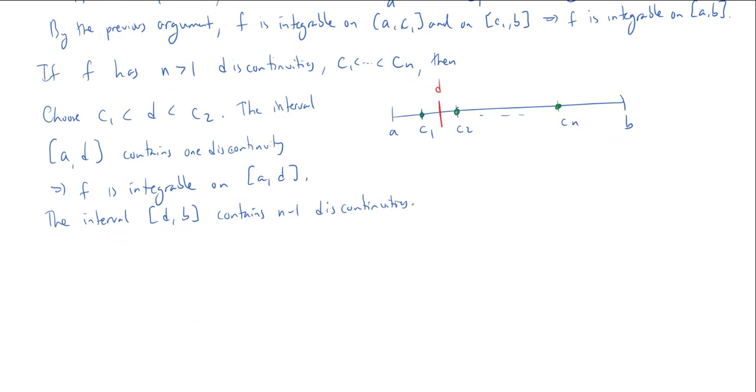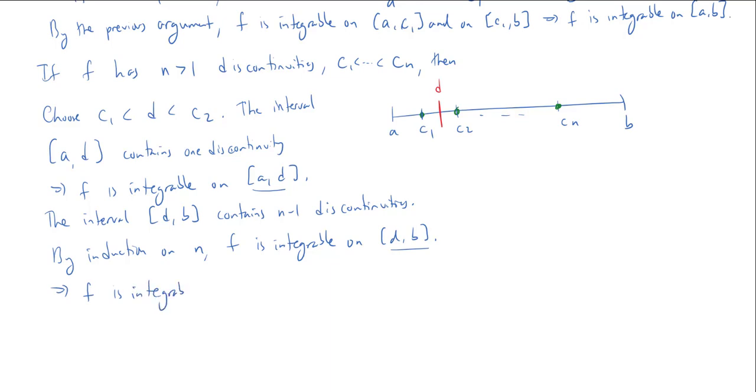So by induction on n, f is integrable on DB as well. But now we know we're integrable on AD and on DB, and so this implies f is integrable on the entire interval AB. Okay, and that completes the proof.